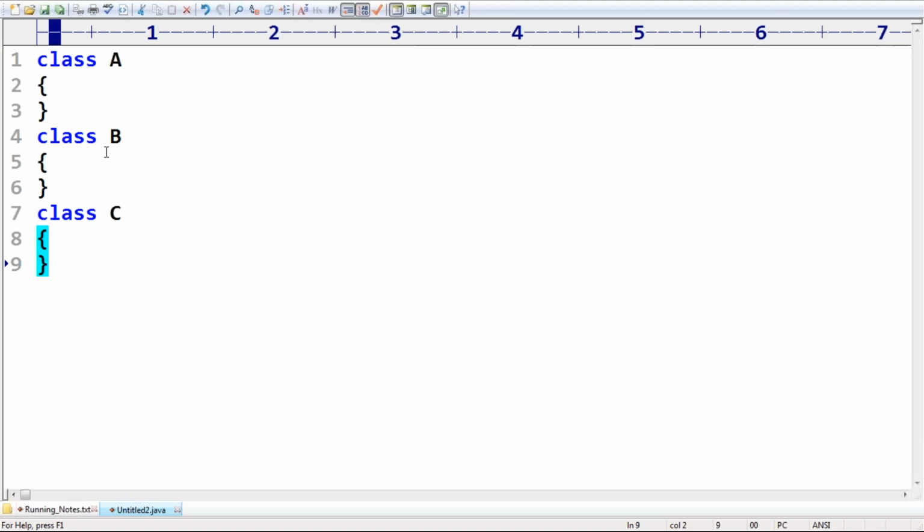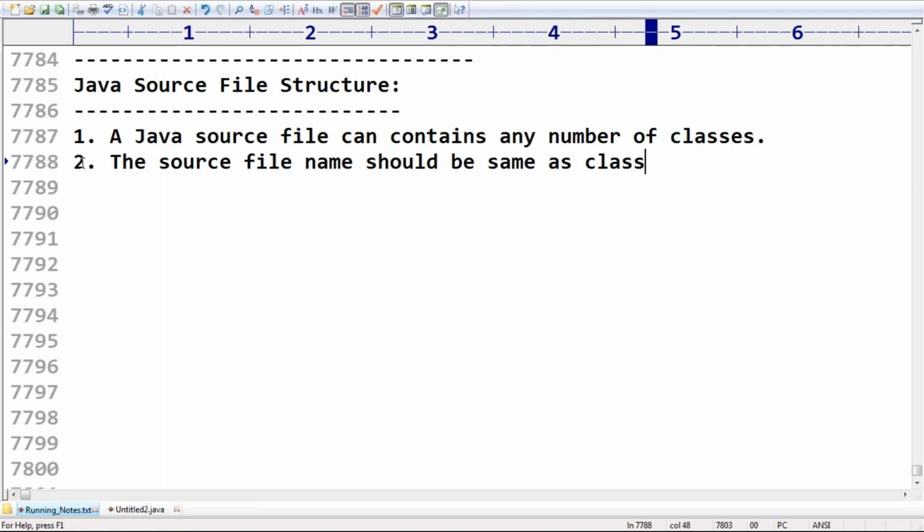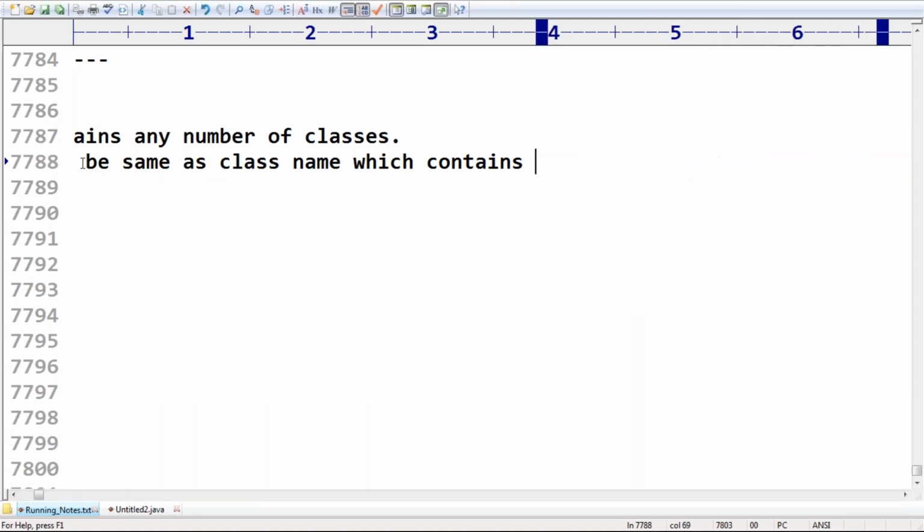Remember this one. Some people feel that the source file name should be the same as the name of the class which contains the main method.